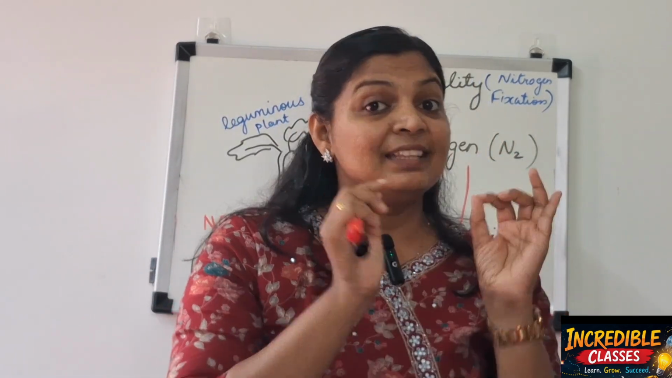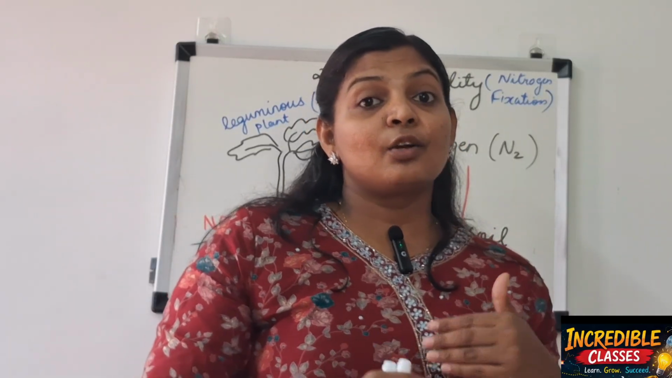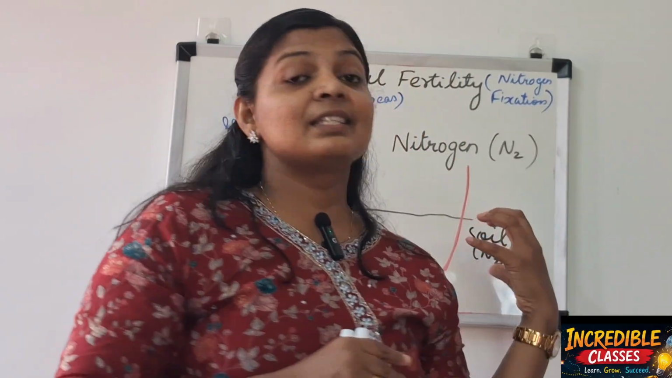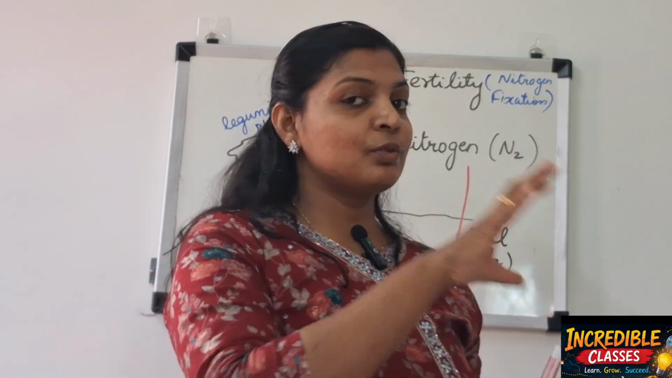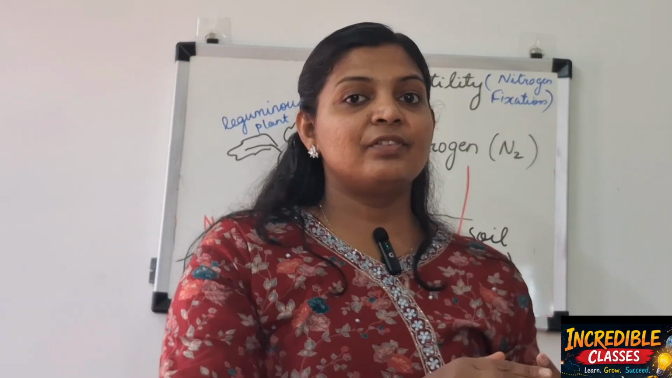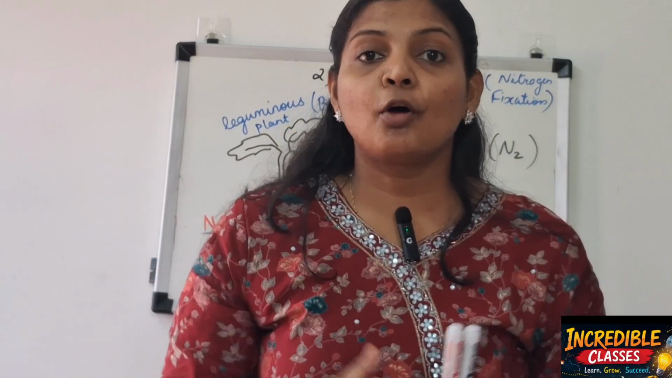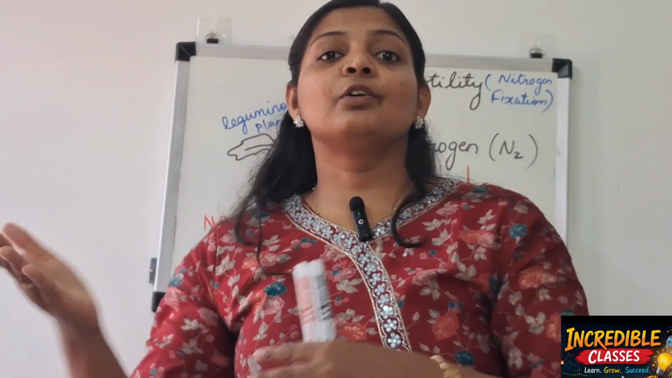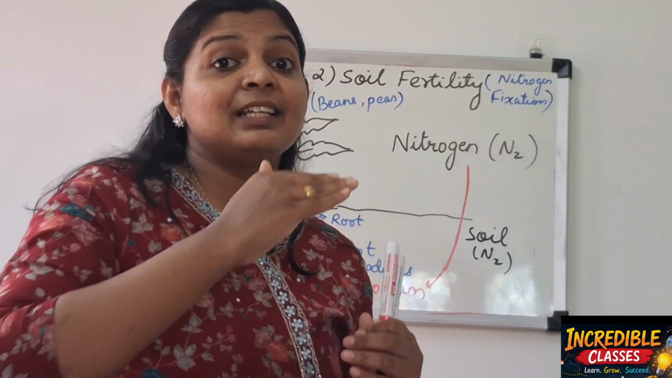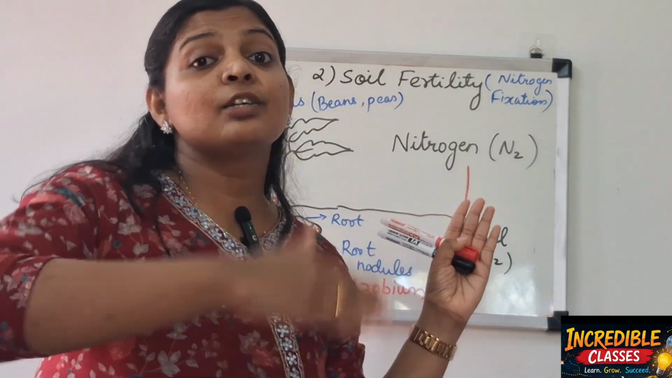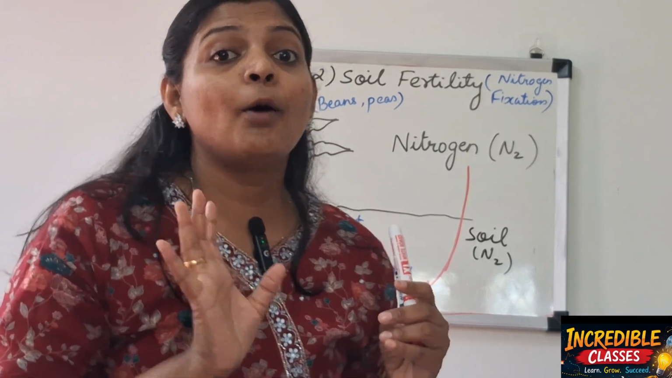That is the reason why farmers always grow these leguminous plants in rotation with other crops. First they will grow some crops. After that, they grow this leguminous, that is beans, peas, these kinds of crops. Then again they will grow the other crops such as rice. So that process, growing leguminous plants in rotation with other crops, is also called crop rotation.